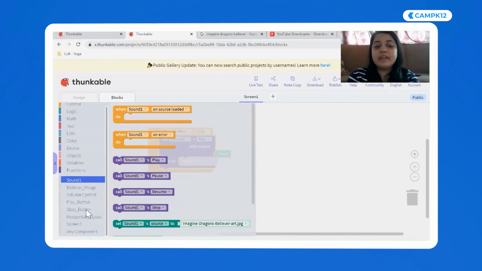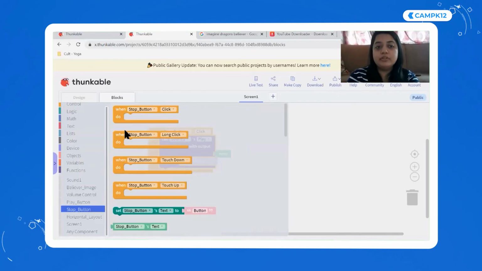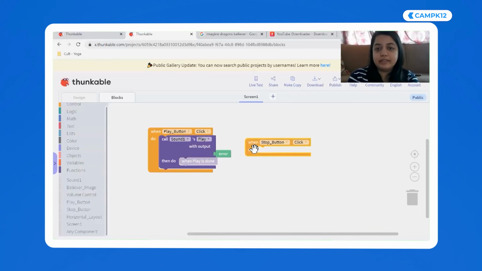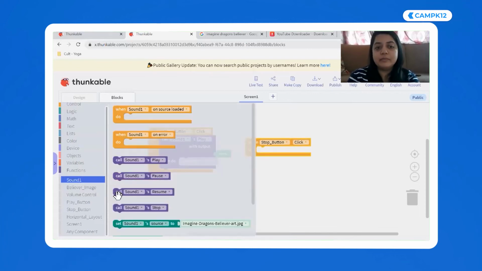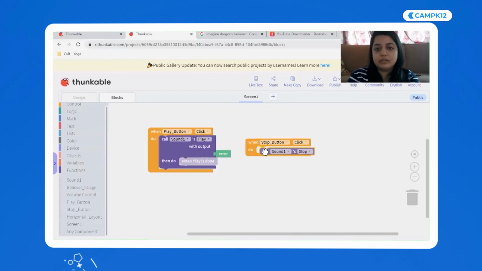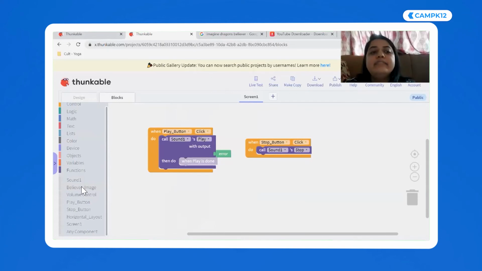Now we have to do the same thing for stop. I'm going to go to the stop button and say "when stop button clicked", and then I'm going to go to sound and say "stop sound". Very, very easy, everyone. I'm going to keep this code up and give you guys 2 minutes. I want you to go and quickly finish the play and the stop sound. Okay, so we have done this.